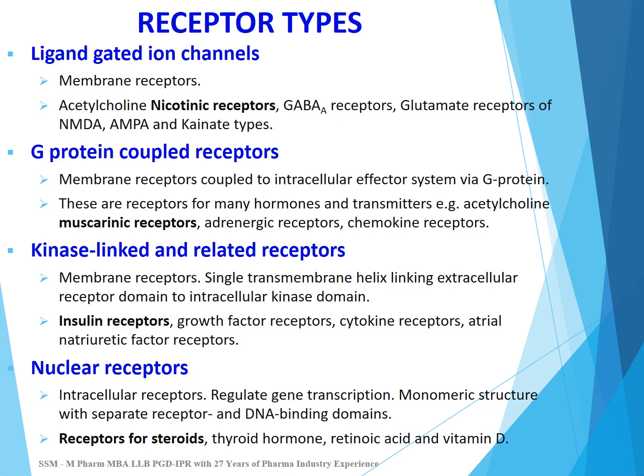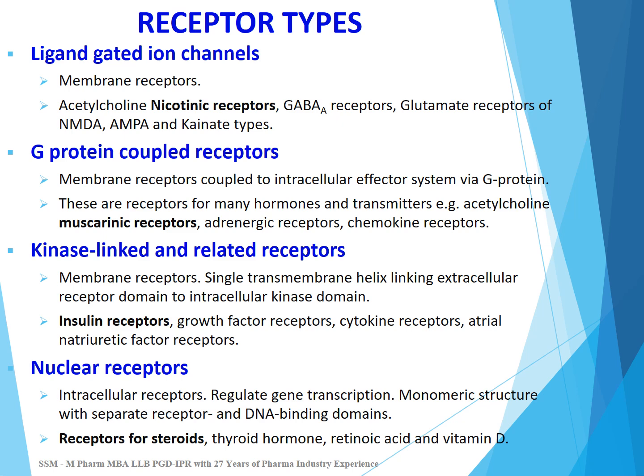The second type is the G protein coupled receptor. These are also membrane receptors, and they couple to an intracellular effector system via a G protein. These are receptors for many hormones and transmitters. For example, acetylcholine muscarinic receptors, adrenergic receptors, and chemokine receptors.